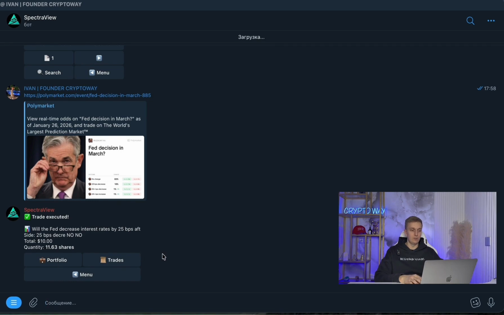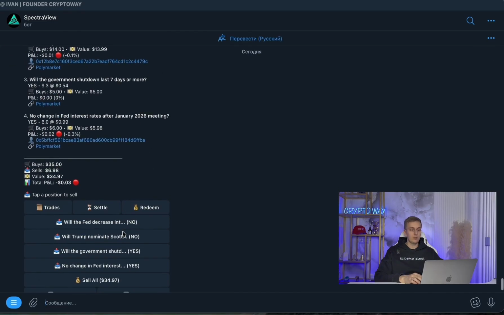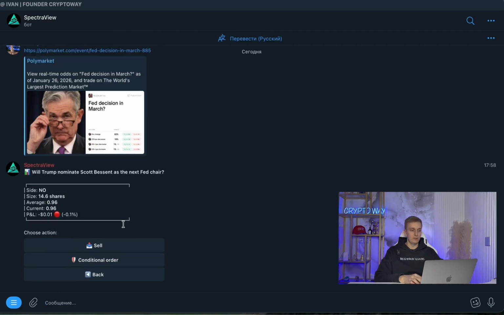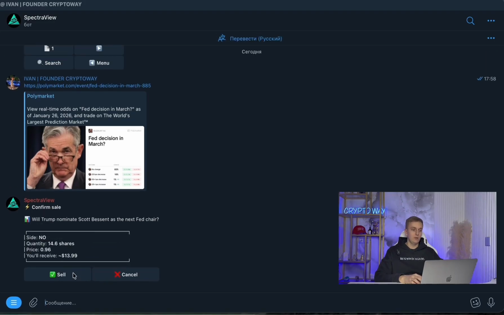Let's go there. In the portfolio section, we see all the current bets I have open, and we can also manage them. That is, we can go into each individual event, and for example, we can sell a position right now. It's basically at break even. Let's sell it now. I click sell, choose the percentage, but basically I want to close everything. Let's do 100% and also click sell.